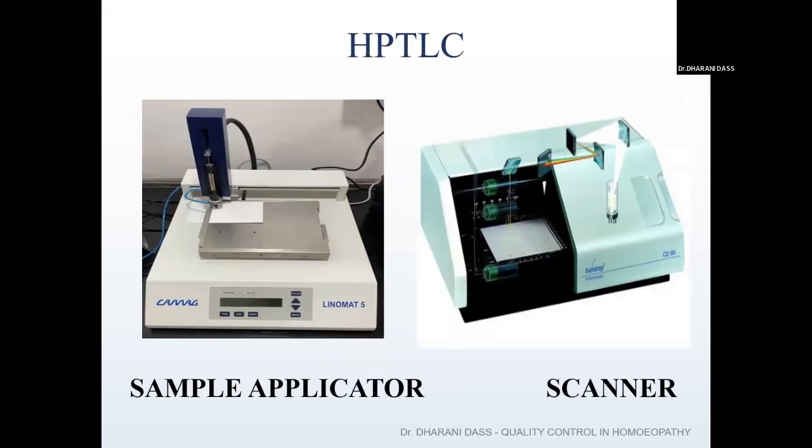This is how it looks. You can see they kept the ready-made plates here. And this is an auto sample applicator. That means if you load the sample into the machine, the machine itself will decide how much quantity has to be spotted onto the TLC sheet, and it is done by the sample applicator. And this is a scanner.